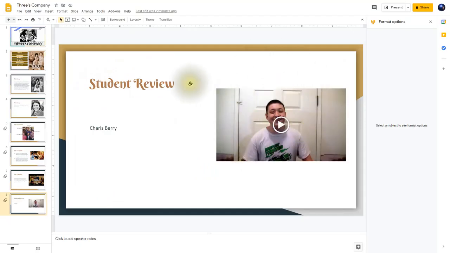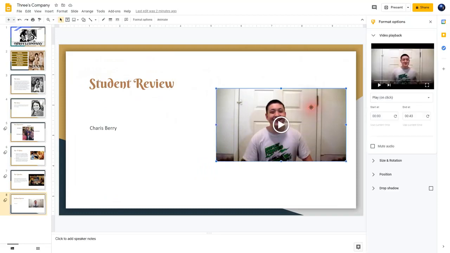Okay, now as far as options for this video, if you click on it, you notice that you have what's called video playback, and these are format options. And you can actually mute the video if you needed to. You can start it at a specific time and end it as on apply. You can change any of these parameters. And if you needed to, you can actually rotate it or even add other things. Let's see what drop shadow is. There you go, and it added a small drop shadow here.